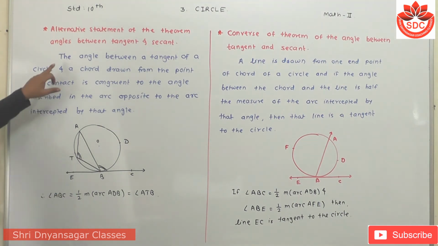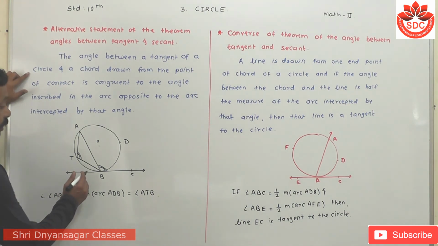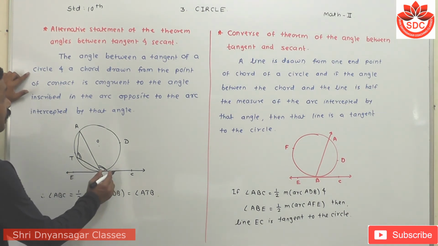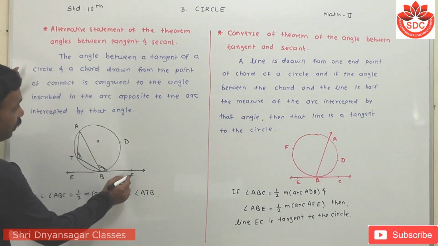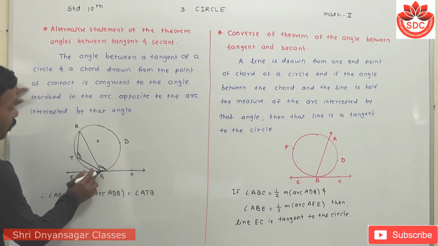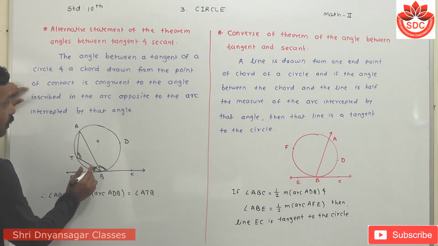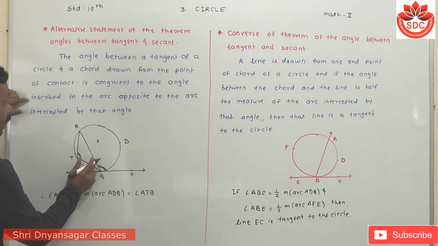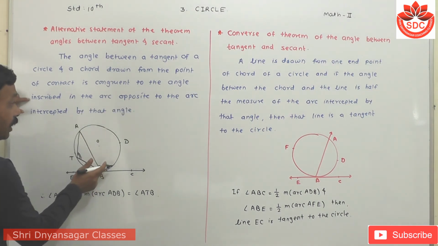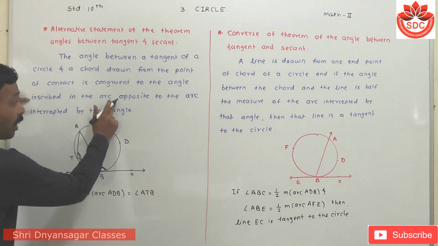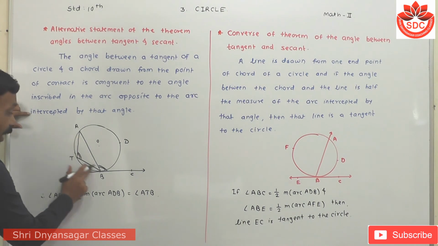Now the statement is that the angle between a tangent of a circle and a chord drawn from the point of contact is congruent to the angle inscribed in the arc opposite to the arc intersected by that angle.